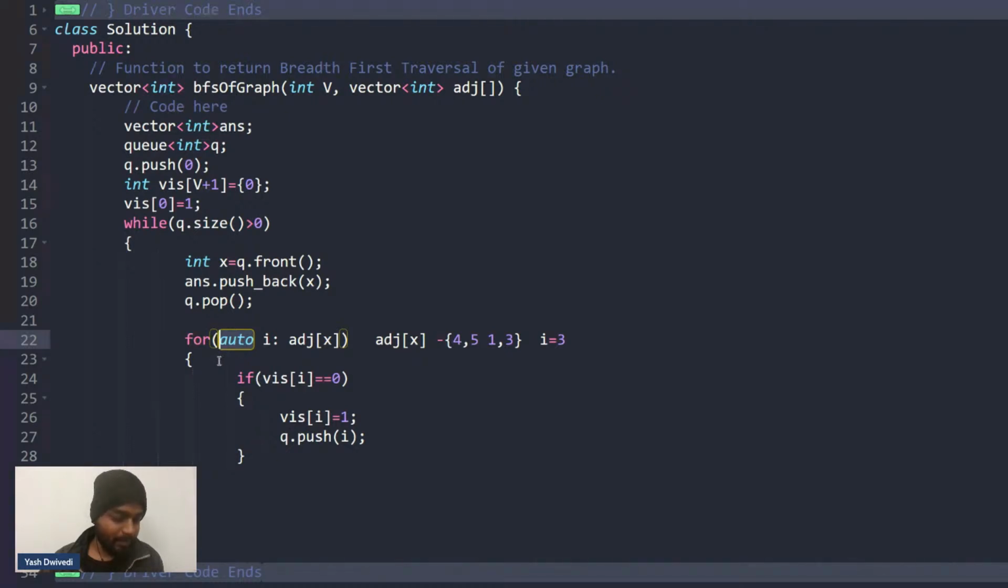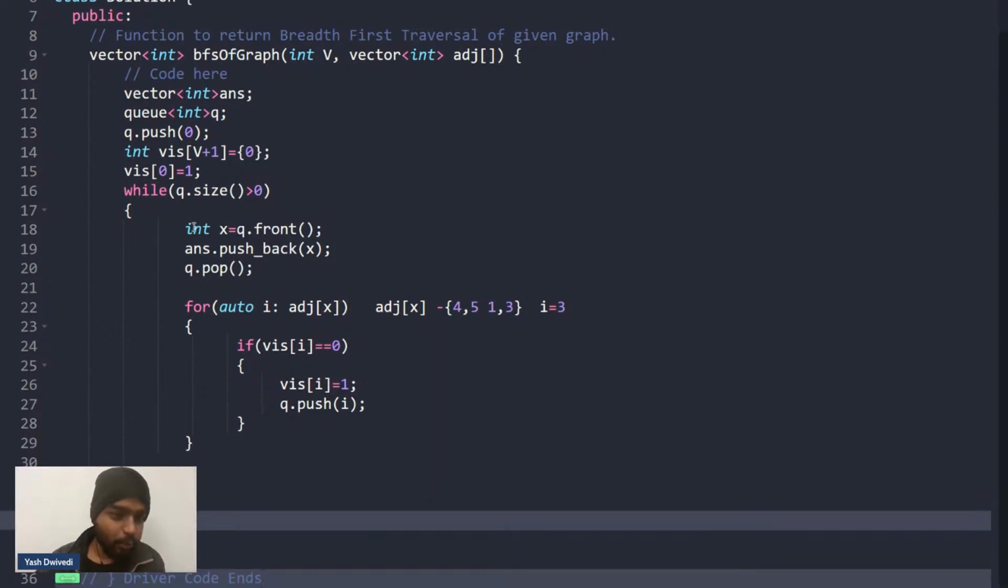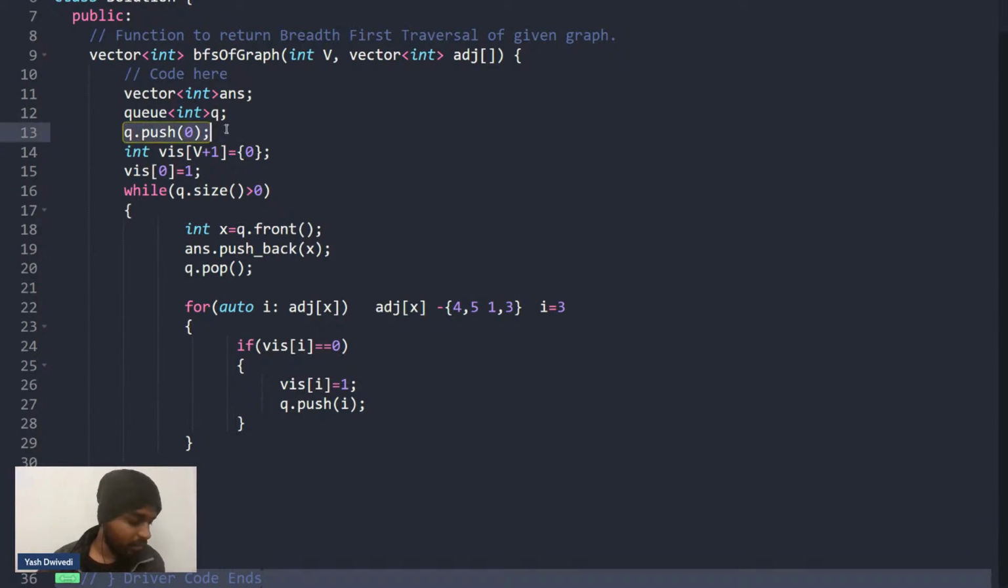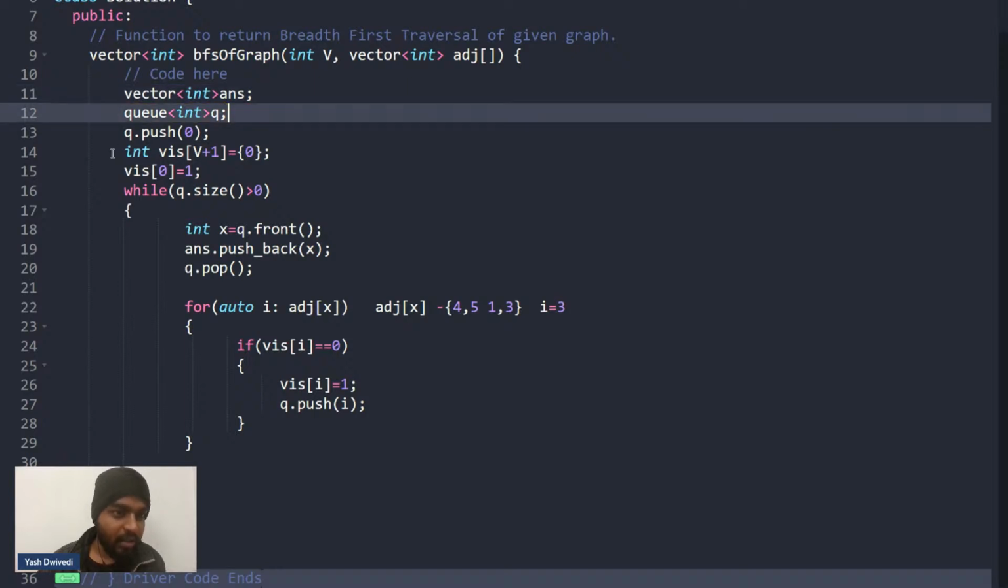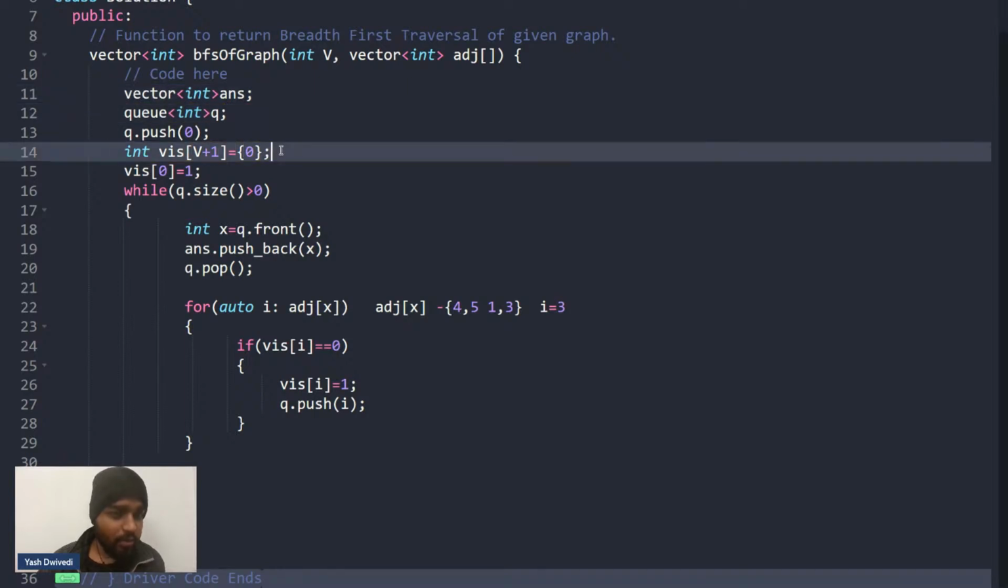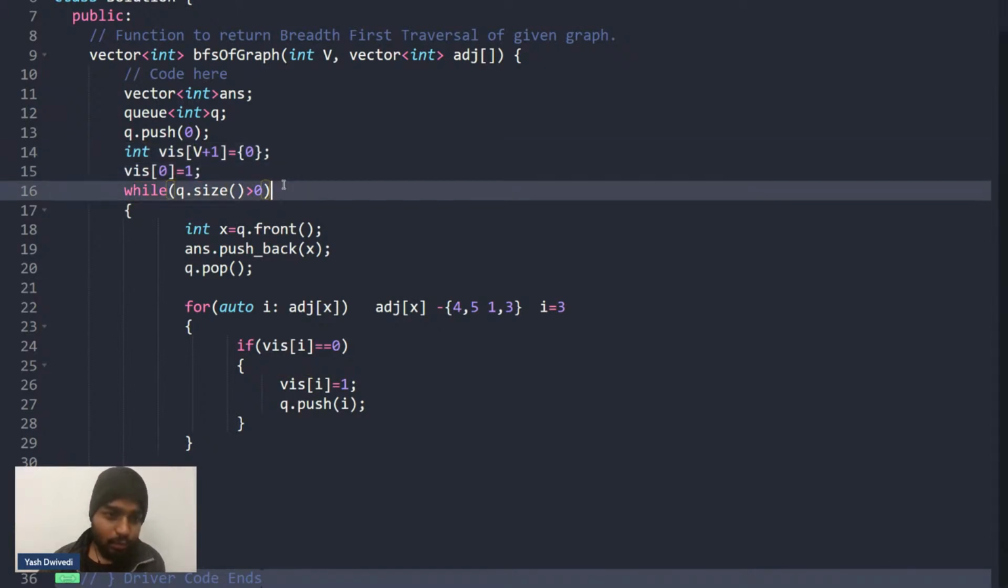All right, guys. Is that clear? Please give me a +1 if you have understood till this point. Initially you push 0, because you'll be starting from the source node, that is 0. Then I have a vector of int, answer, for storing the final answer. I have a queue of int, and a visited array for storing whether a node is visited or not. Initially I mark 0 as visited. Then I will iterate until the queue is not empty.